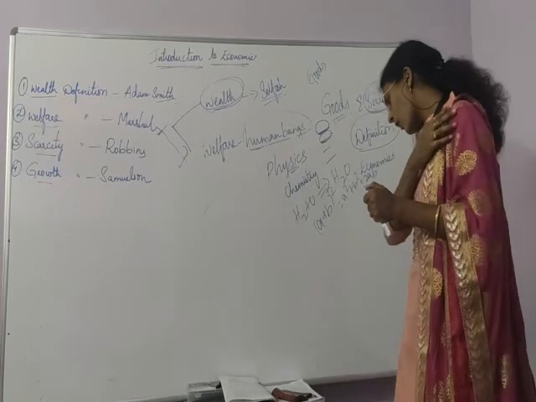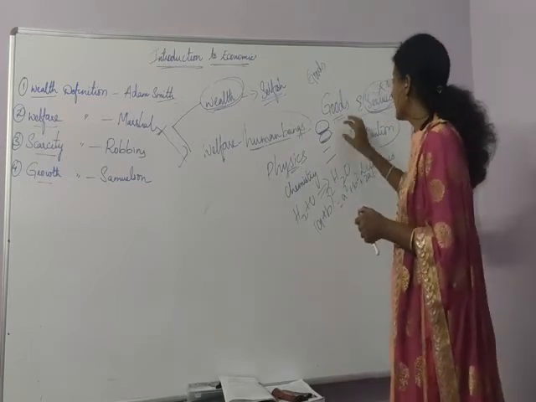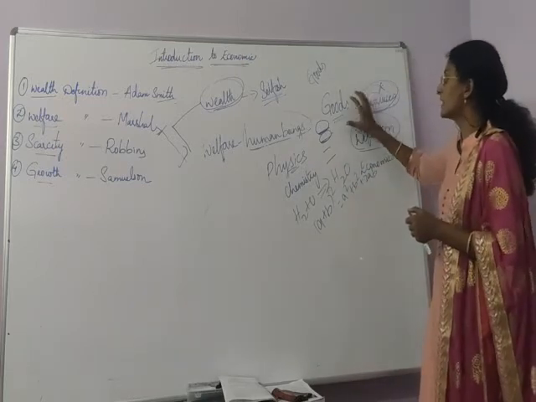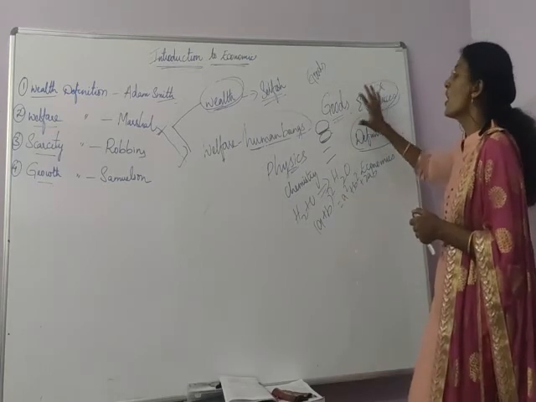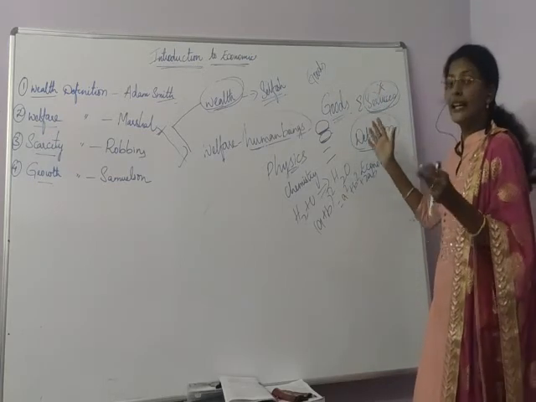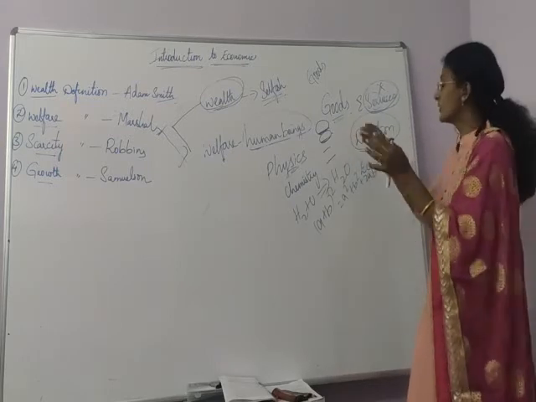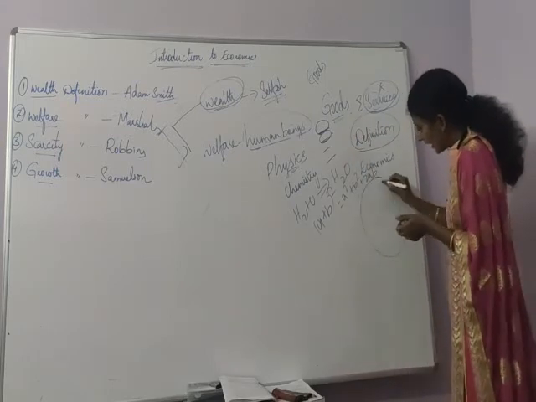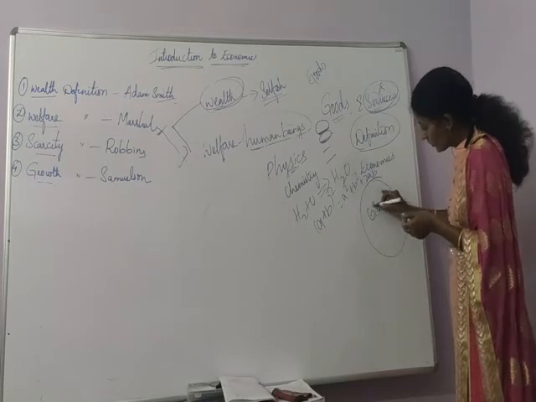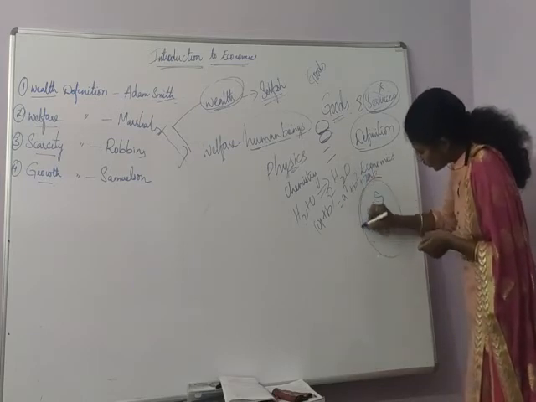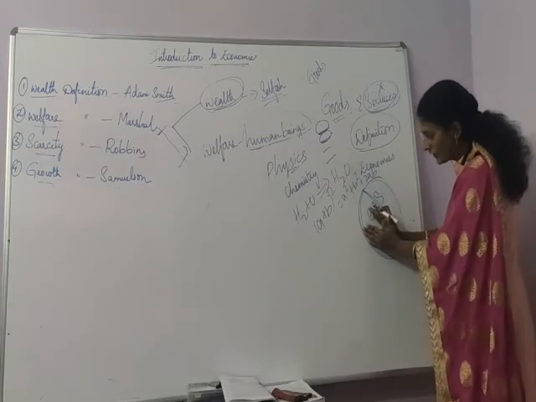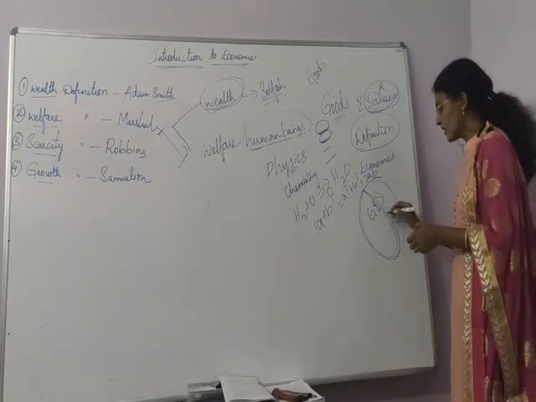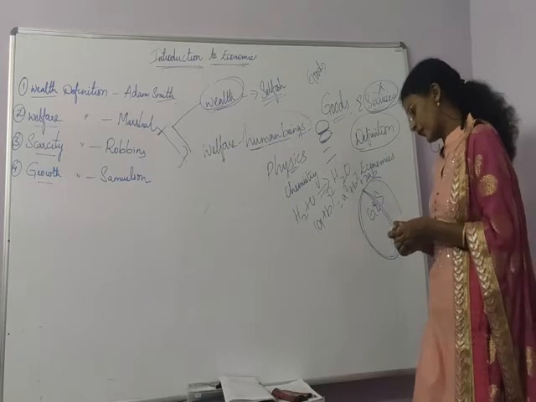Next, Robbins also criticized that he distinguished goods and services, but he concentrated only on goods and he neglected services. So he limited the scope. In this definition, economics should include goods and services, but they are including only goods. That is, they are limiting the scope of the definition. So this is also not a perfect definition.